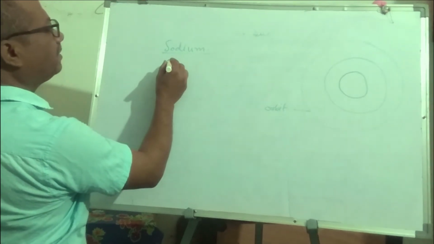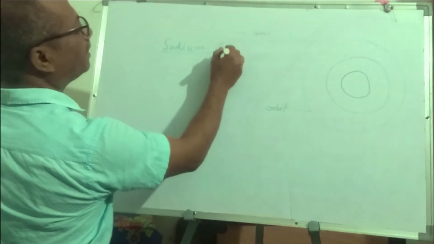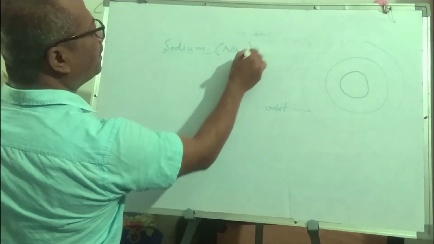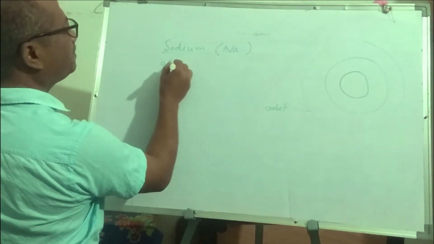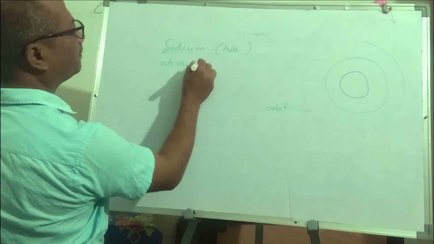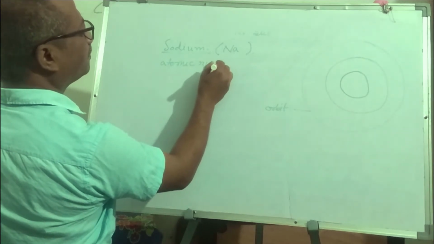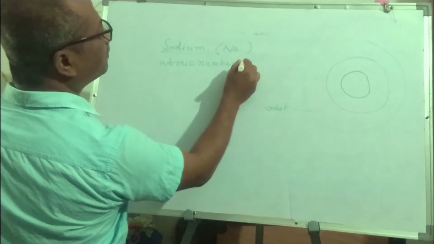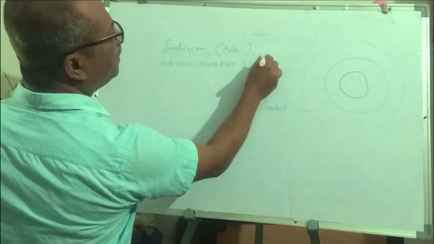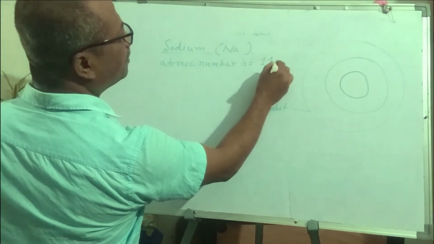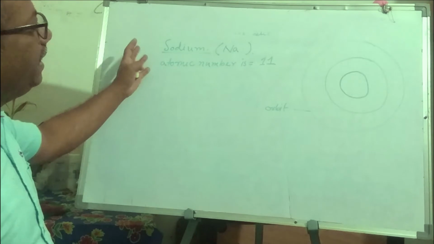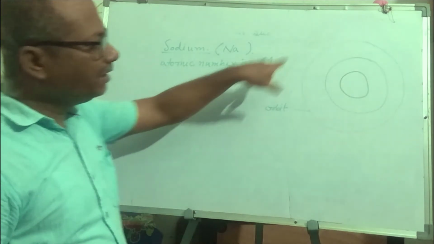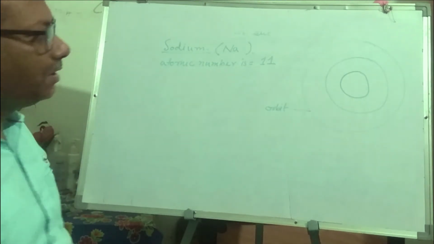The chemical symbol of sodium is Na. The atomic number is 11. So we can express sodium in a diagram.